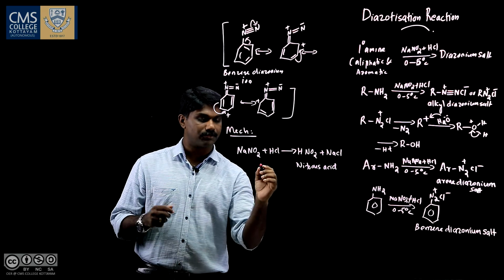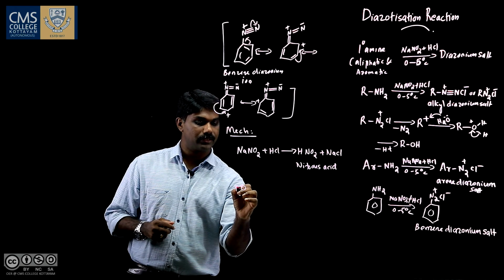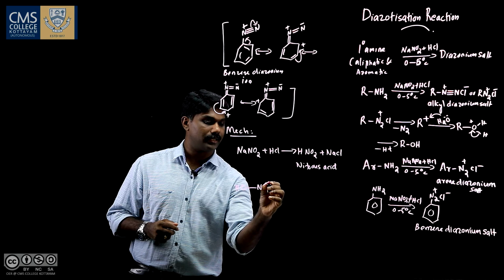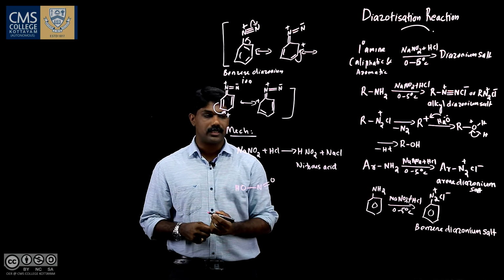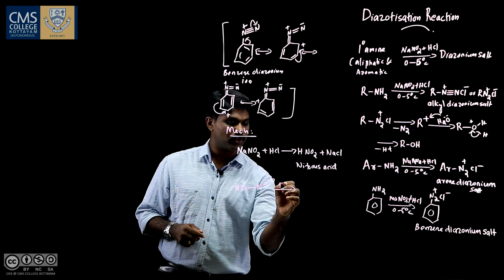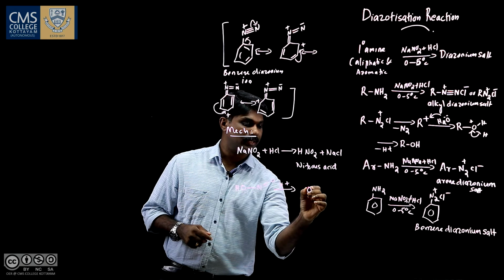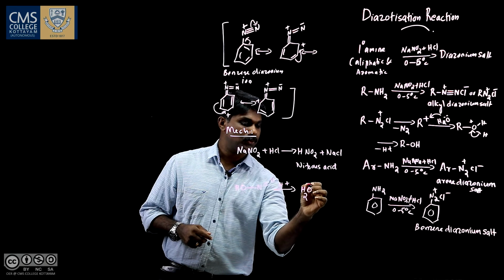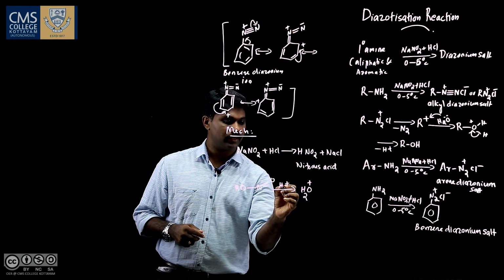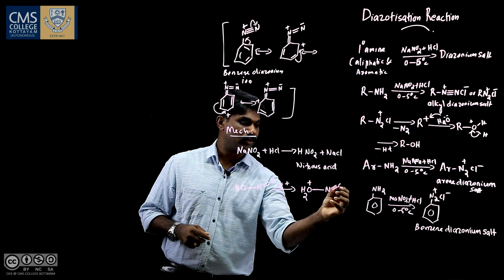This nitrous acid formed in situ reacts with, let me write the nitrous acid, N double bond O. So this is the nitrous acid, that is HNO2, and this gets protonated. This oxygen gets protonated and we get OH2 plus charge, and we have N double bond O.